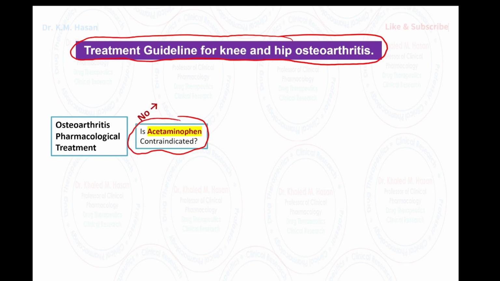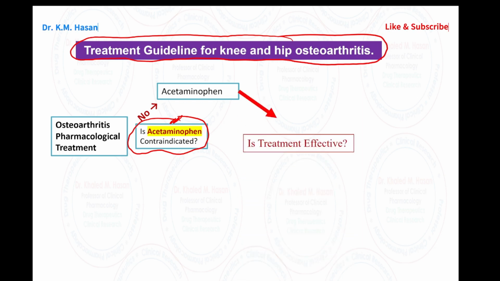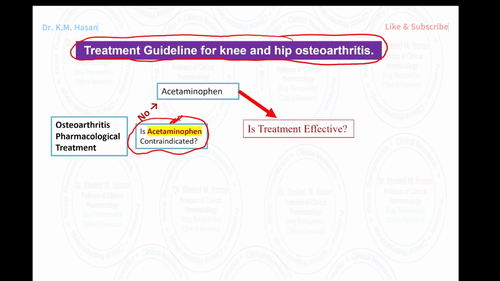It depends. If there is no contraindication, go and prescribe acetaminophen. Okay, what happens when you prescribe it? Is the treatment effective?